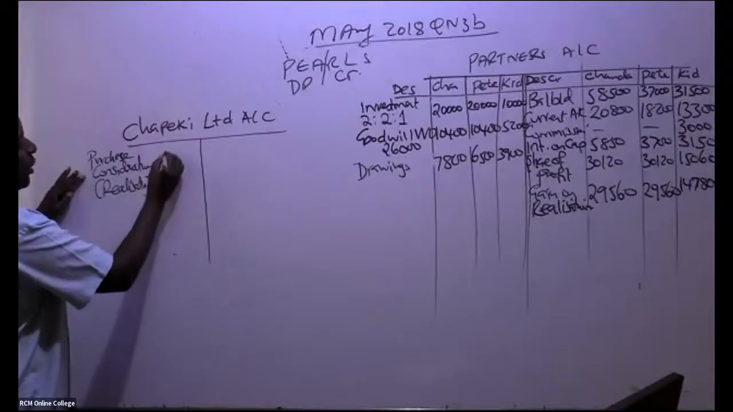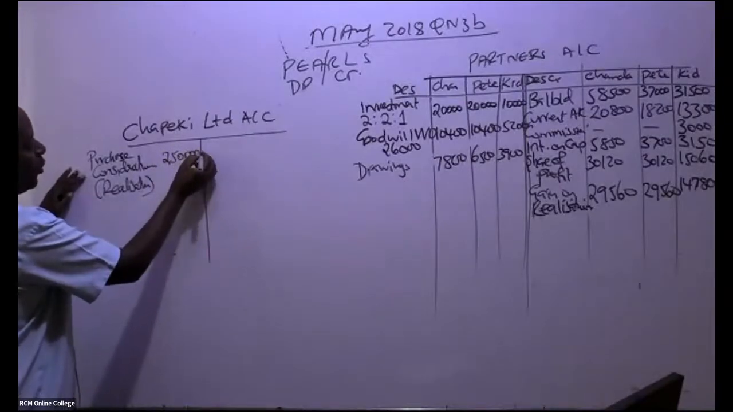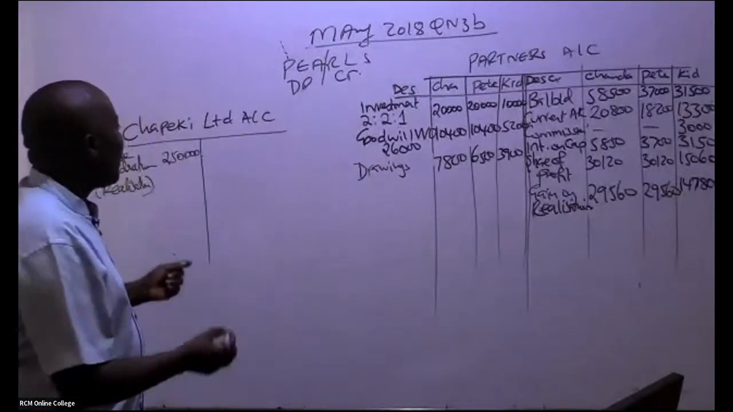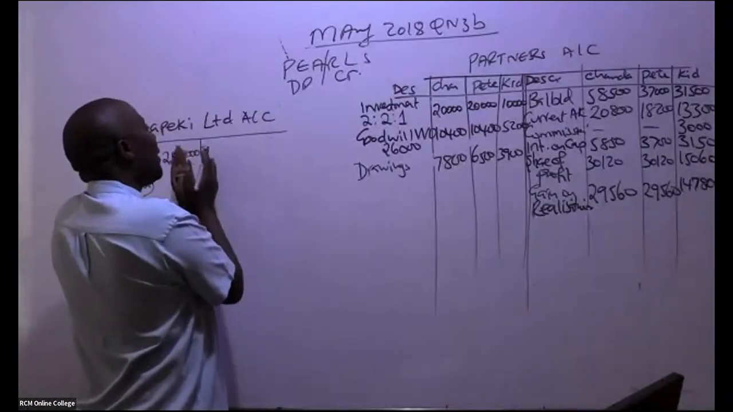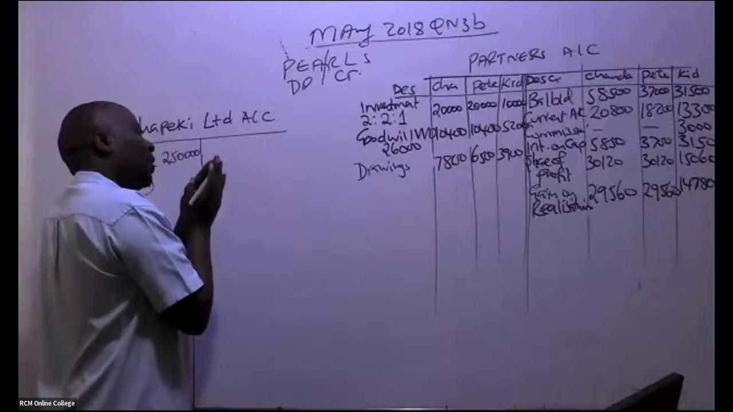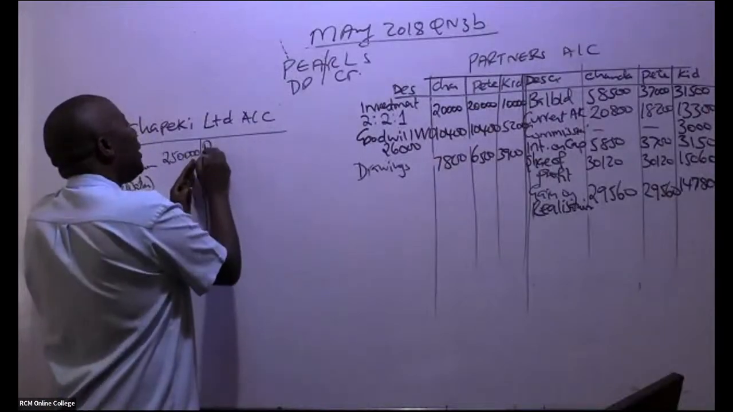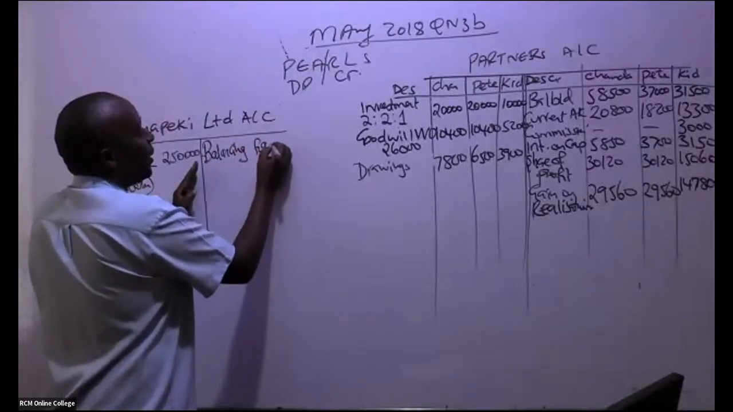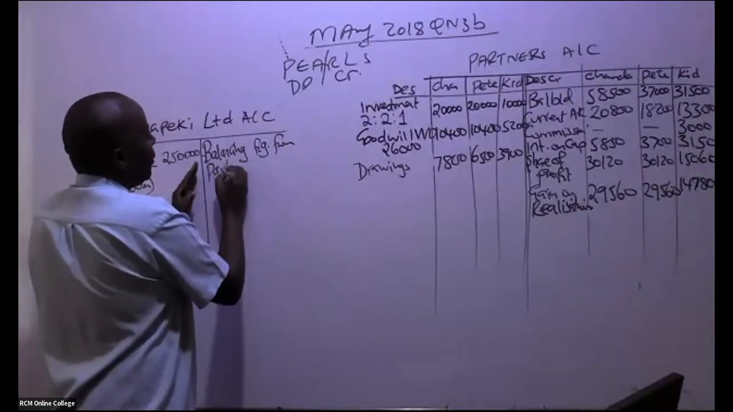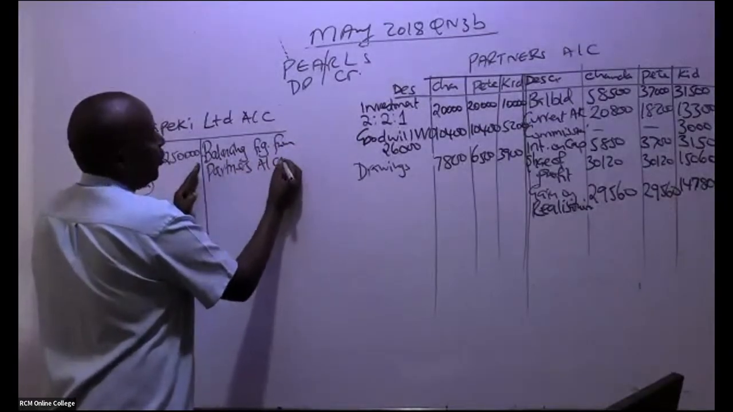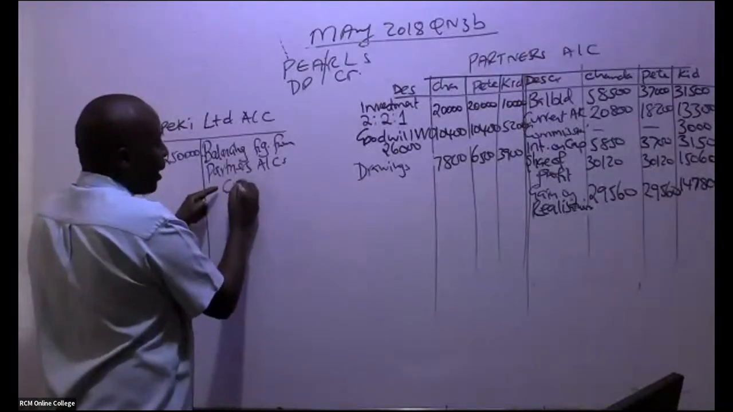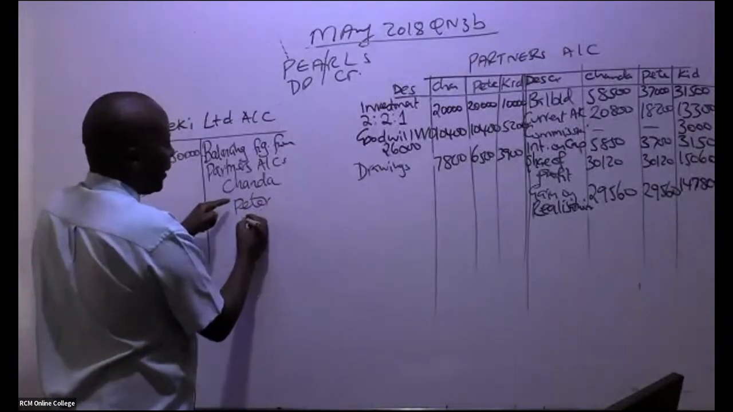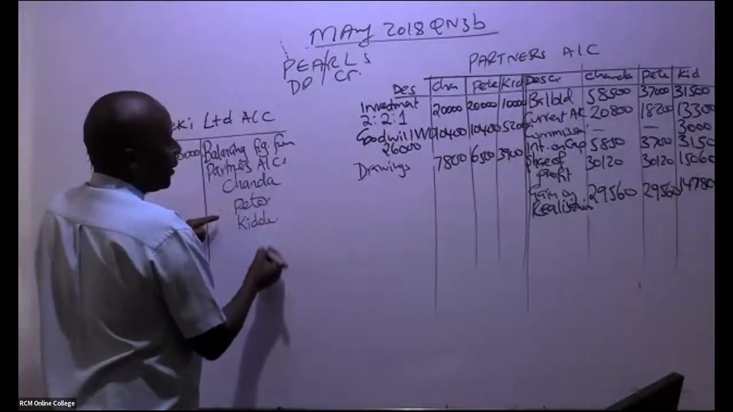So this realization, this was 250,000. And now remember this account also gets figures from the partners. So you'll be able to come and give us balancing figures from partners' accounts. You write each partner here. So we have Chanda, we have Pete, we have in this case here Kidole, like that.